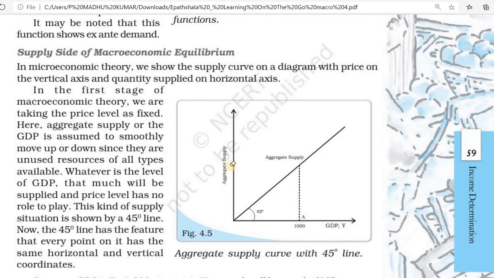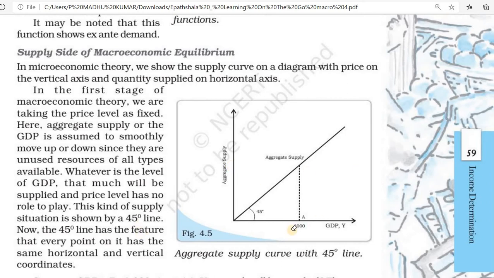Aggregate supply, or the GDP, is assumed to move smoothly up or down since there are unused resources of all types available. Whatever the level of GDP, that much will be supplied, and the price level has no role to play.